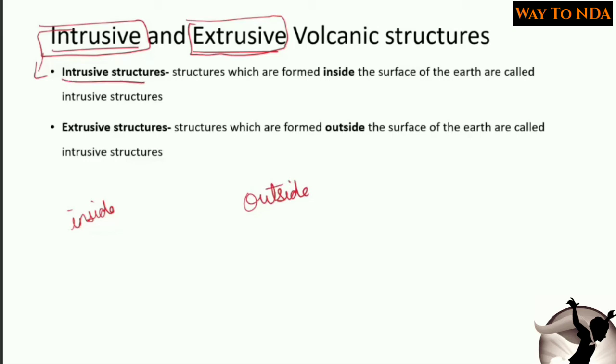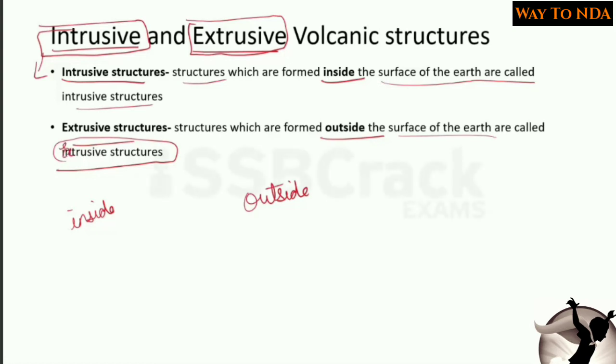As simple as that. Structures formed inside the surface of the earth are called intrusive structures, and those formed outside the surface of the earth are called extrusive structures.